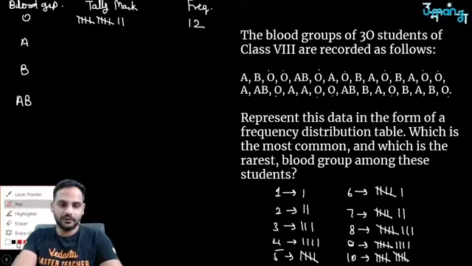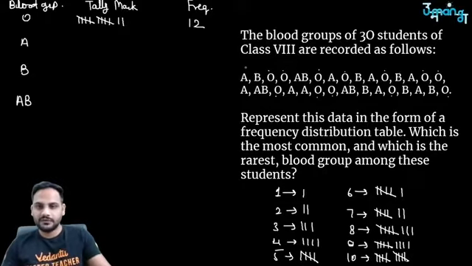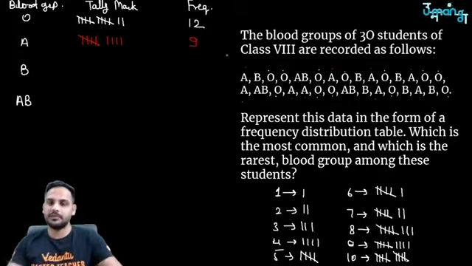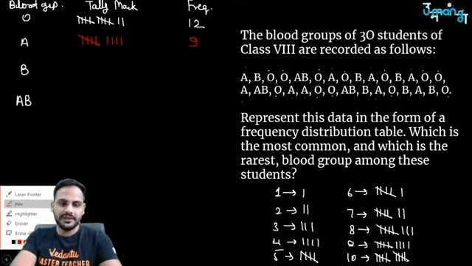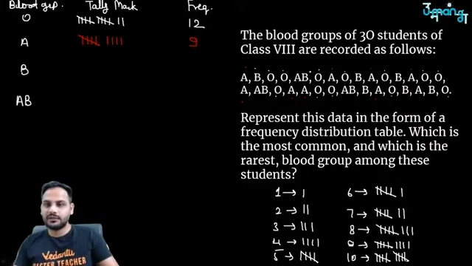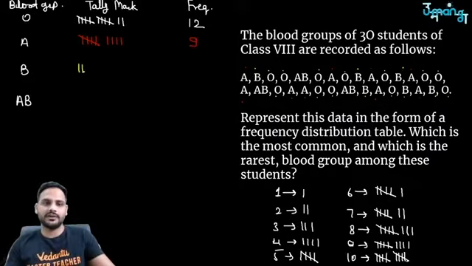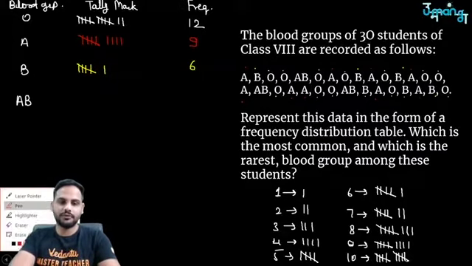Then let's go for A blood group. Under A blood group, what do we have? We have 1, 2, 3, 4, 5, 6, 7, 8, 9. So we have 9 people with A blood group. Then let's check for B. How many have B? 1, 2, 3, 4, 5 and 6 students. So 6 have blood group B, and the rest are AB.